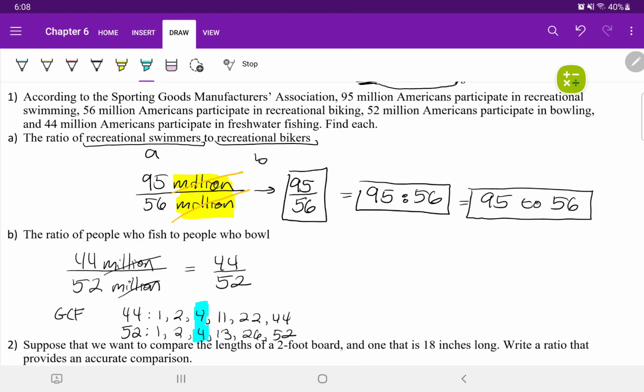Choose the largest number, which means we're going to divide that 4 from our numerator and also from our denominator. 44 divided by 4 is 11. 52 divided by 4 is 13. This is my ratio in simplest form: 11 to 13. We can write that using the colon, and we can also write it using the word to.